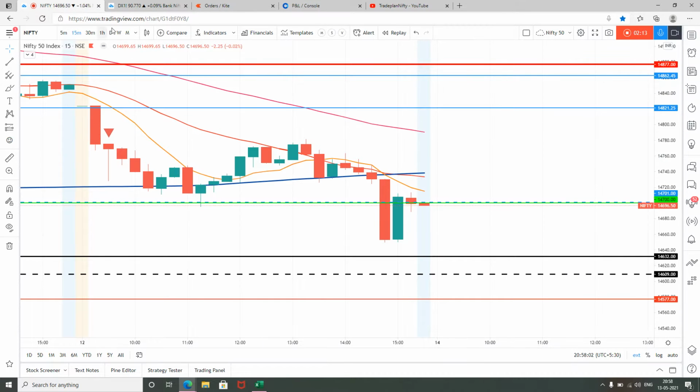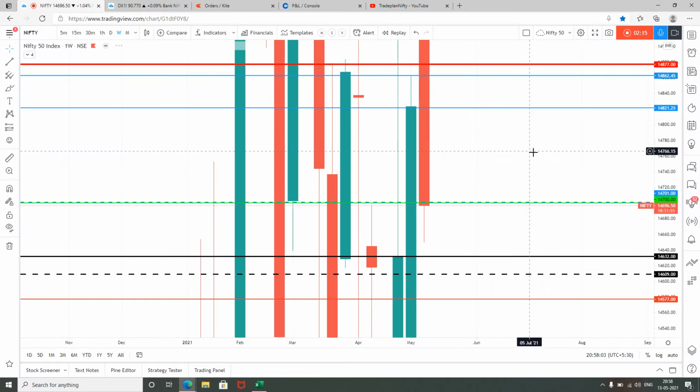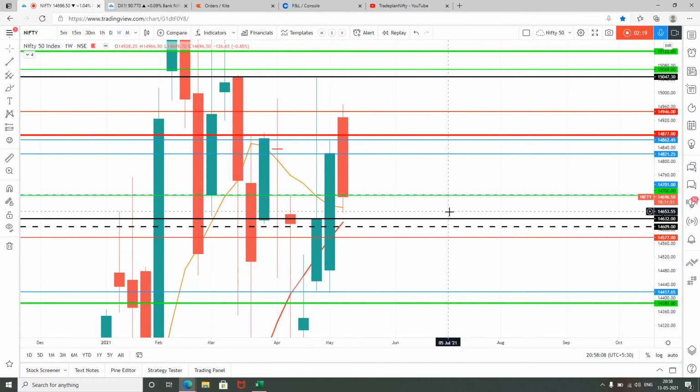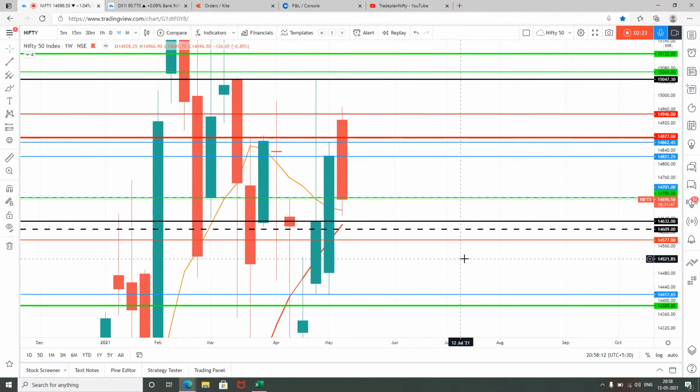Now, when we look into Nifty on weekly basis, it has closed above 8, above 20, above 50 and above 200. So definitely on weekly basis, Nifty is in an uptrend.